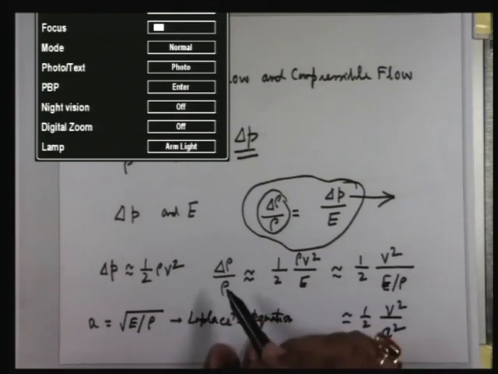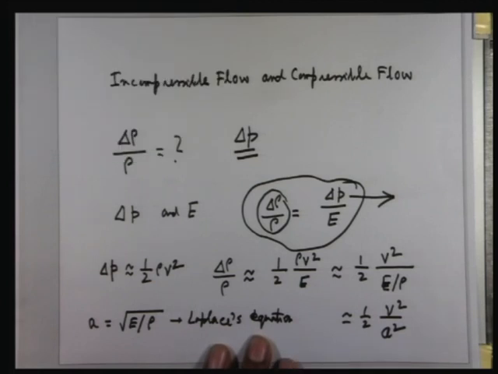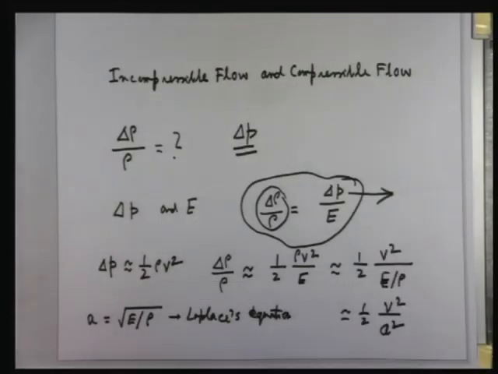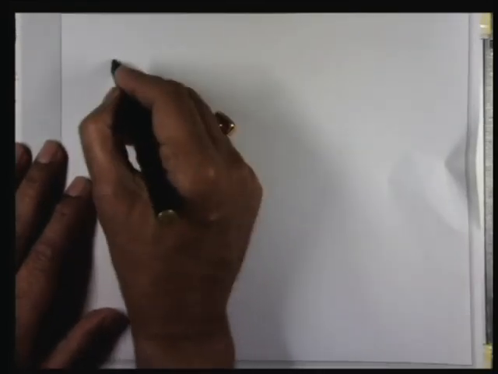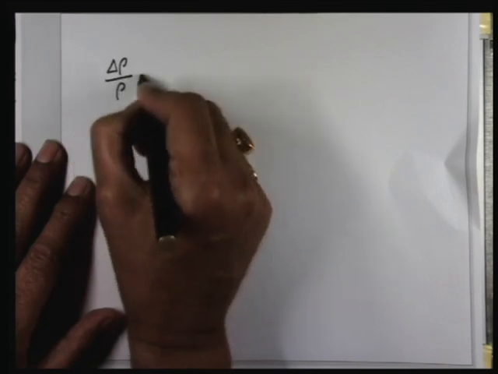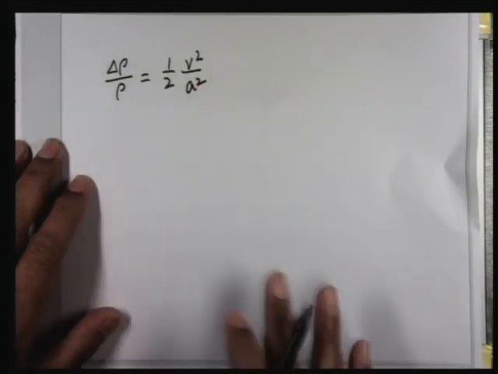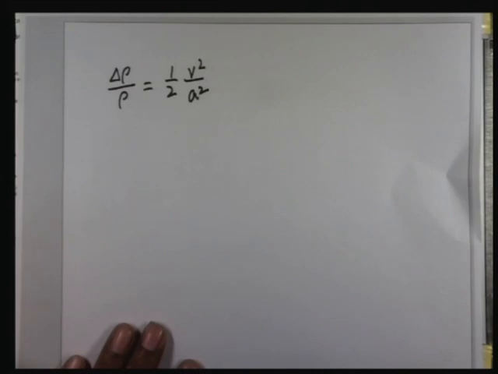So therefore, we see that the relative change in density equals half of v square by a square, with the nomenclature that v is the flow velocity and a is the velocity of sound, acoustic velocity in that medium.